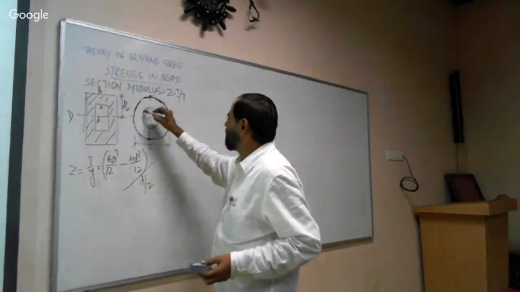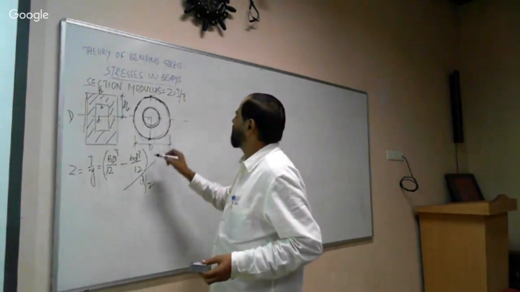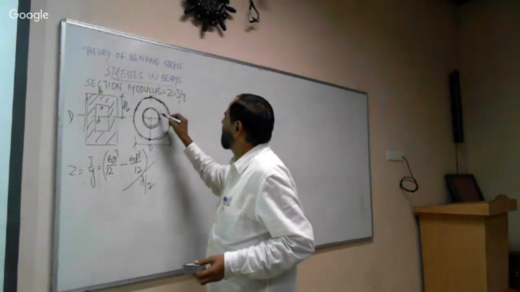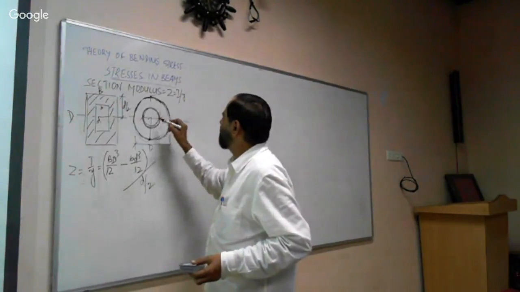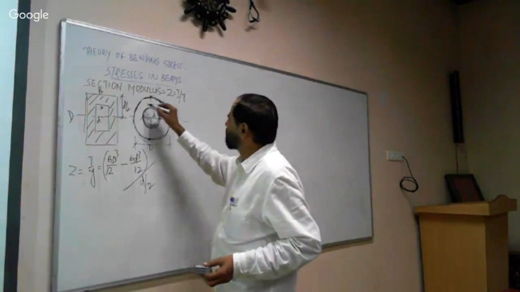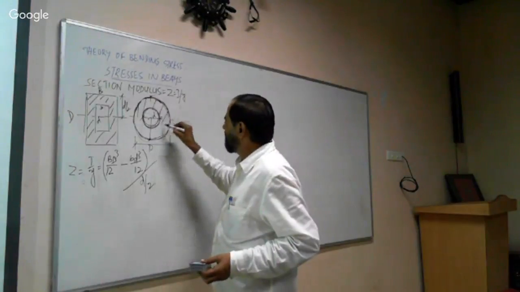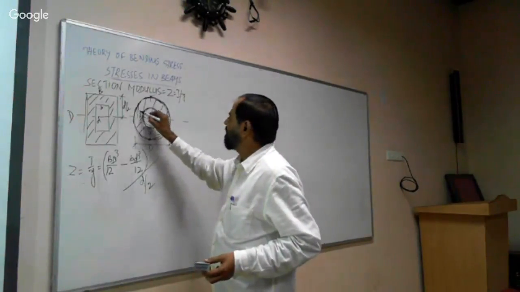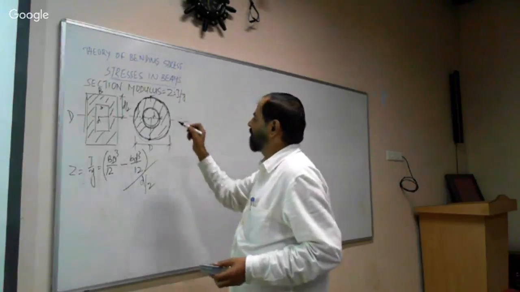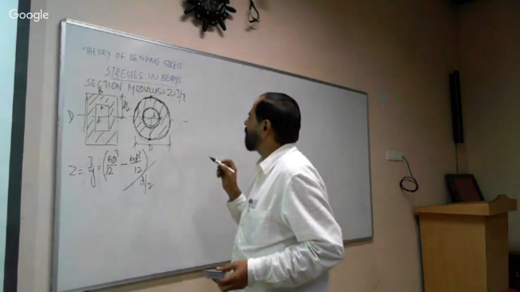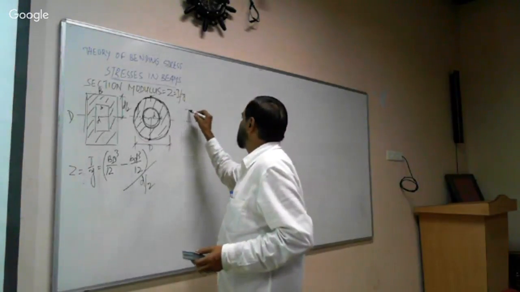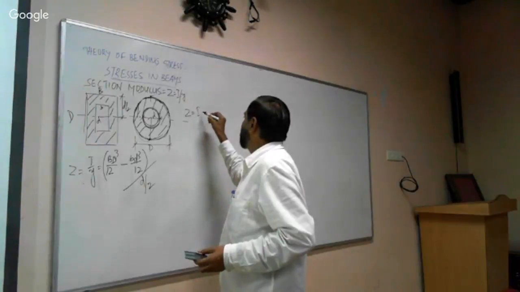Hollow circular portion. This is the outer diameter D, and for this smaller one inside, the diameter for the inside portion is d, and this is the hollow circular section. To calculate the section modulus for this hollow circular section, Z is equal to I by y.